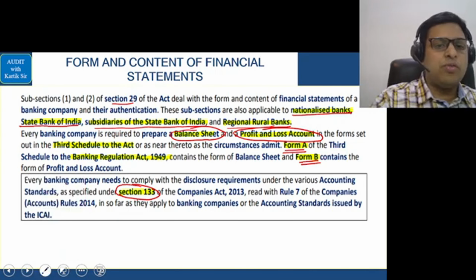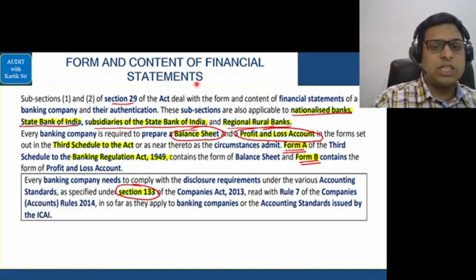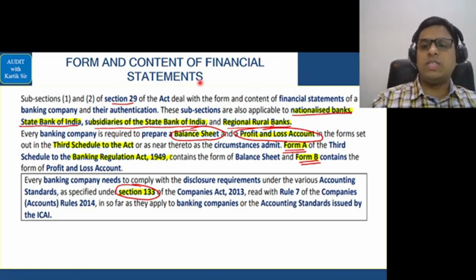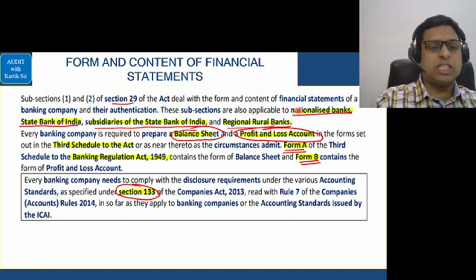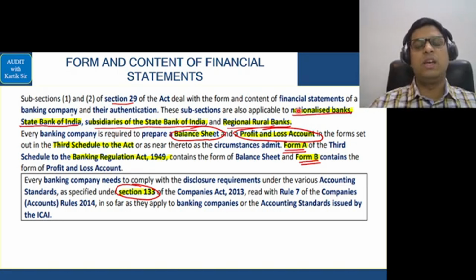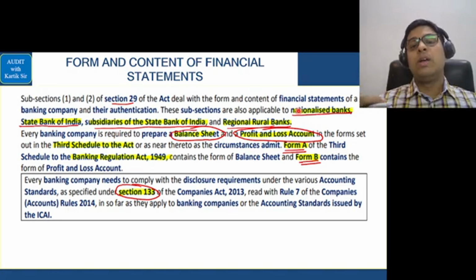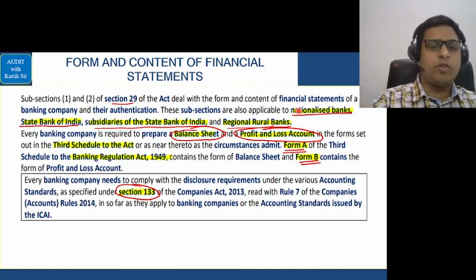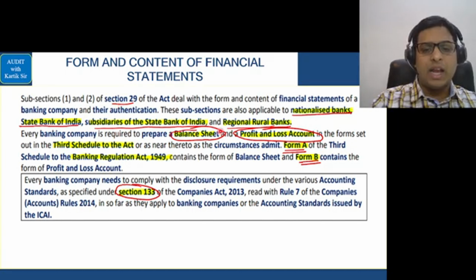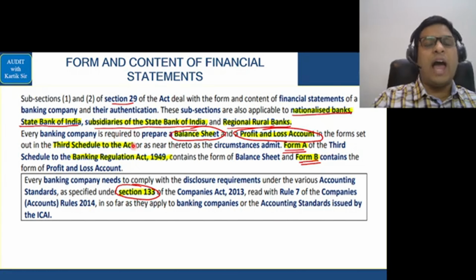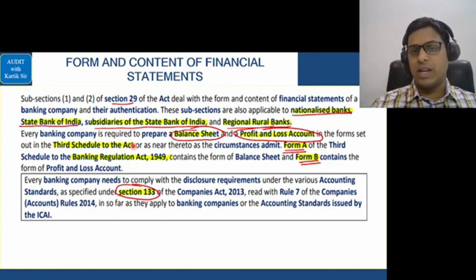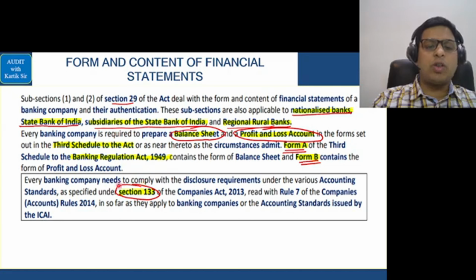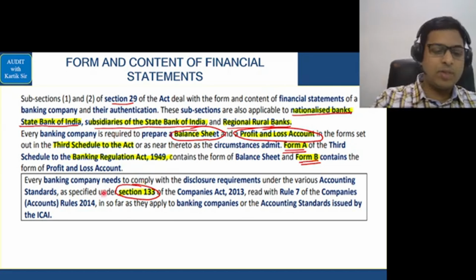Now we have the next area called form and content of financial statements in relation to the audit of a bank. So in this you can see here the nationalized banks, the State Bank of India, subsidiaries of State Bank of India, regional banks, and the Banking Regulation Act in relation to making the financial statements applicable to them, so that they have to follow a section called section number 29. Next, every banking company in India will make the balance sheet as per Form A and profit and loss account as per Form B. This is as per the third schedule. You can see here the third schedule to the Act. Act here means the Banking Regulation Act 1949. Banks always have to follow the accounting standards under section number 133. Let's go further.